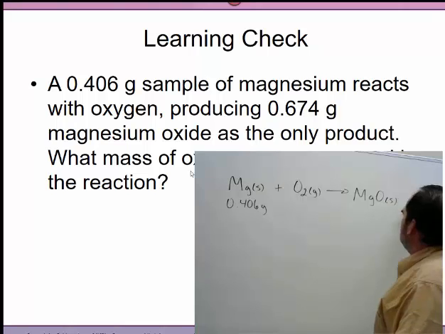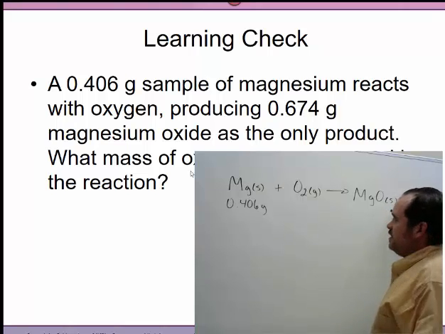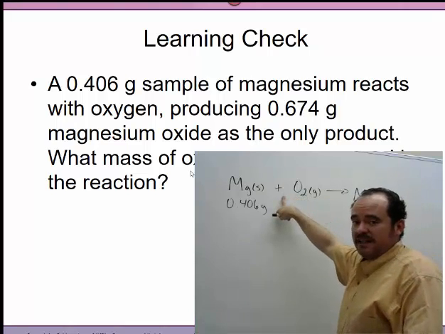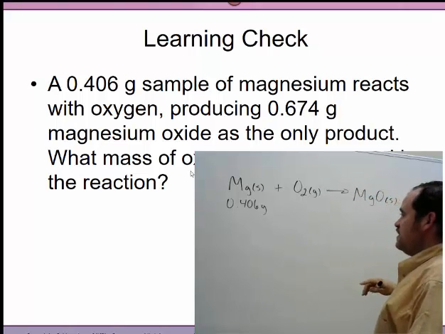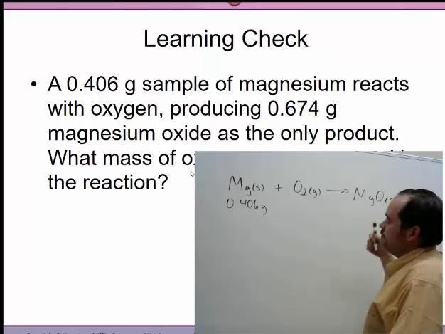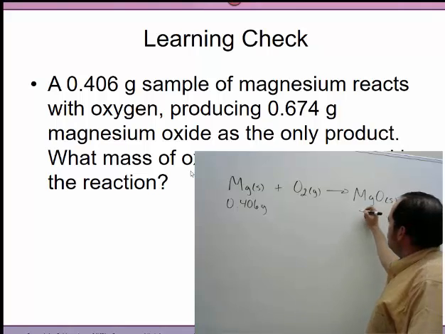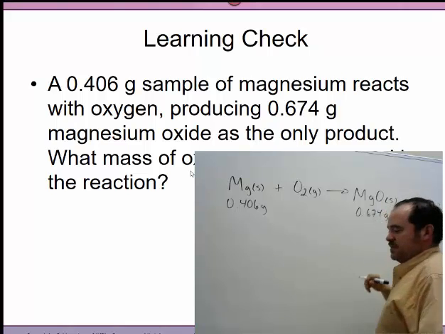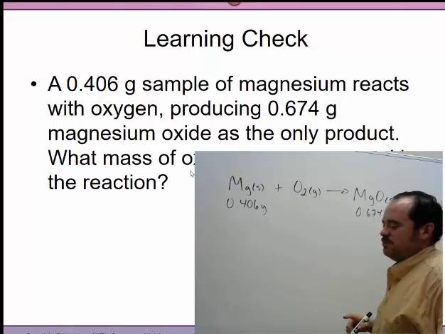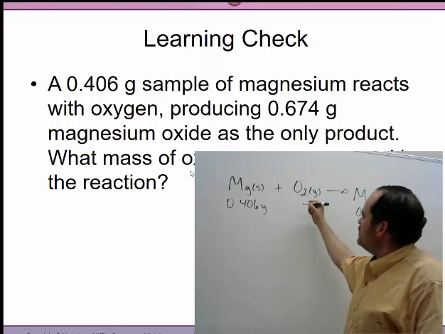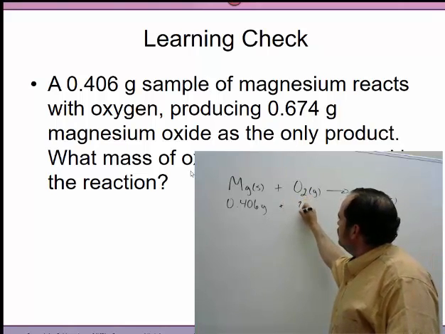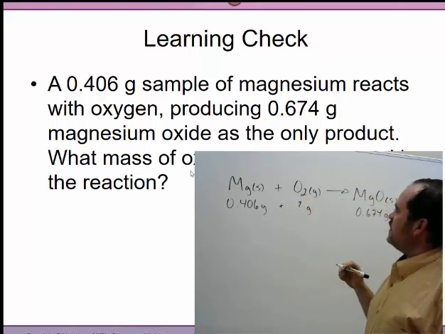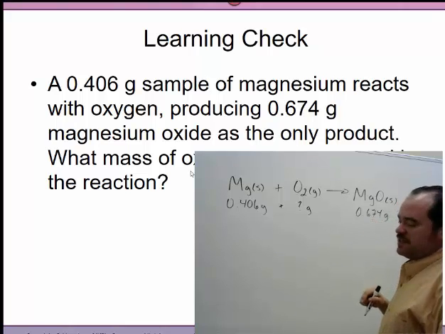Now you may have one product, or you may form two. So it varies. In fact, sometimes you may start with one reactant that may form 2 products. That's to come later on. Now the amount of magnesium oxide that was formed was 0.674 grams. Okay, so the question asks what mass of oxygen was consumed. So how much of this guy was reacted to actually form this amount?